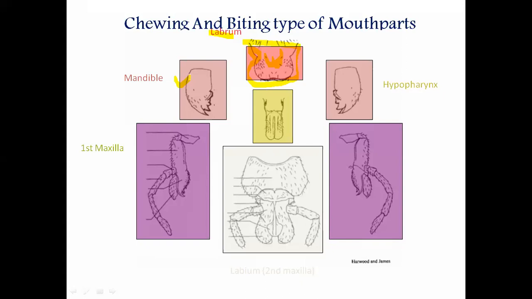This is the first part, the labrum, that comes under the chewing and biting type of mouth part. Now let's see the mandibles in detail.